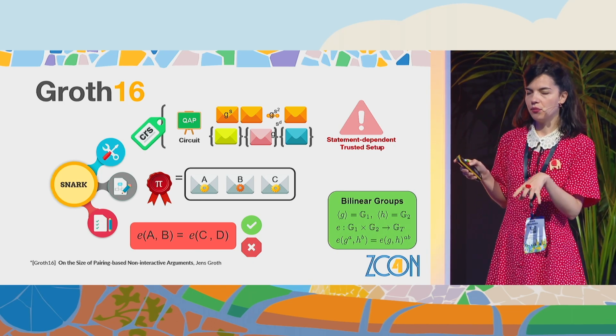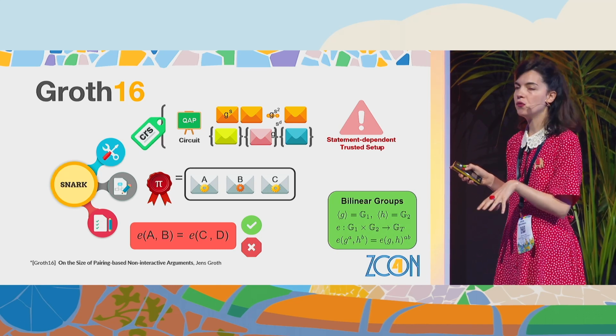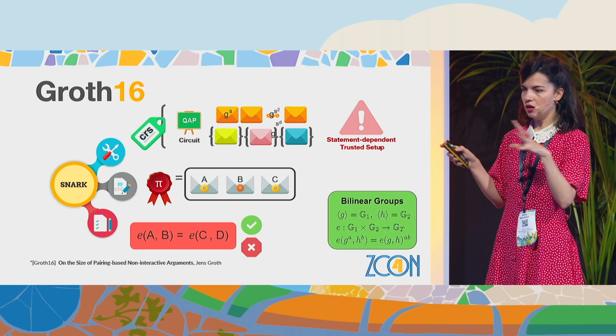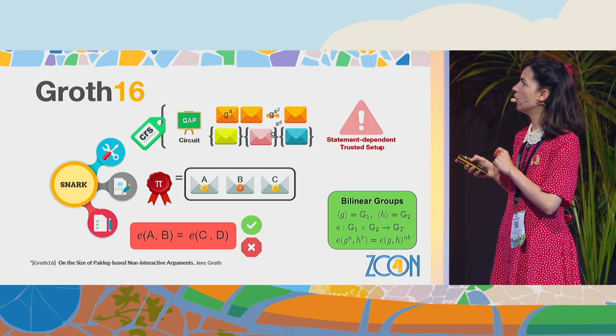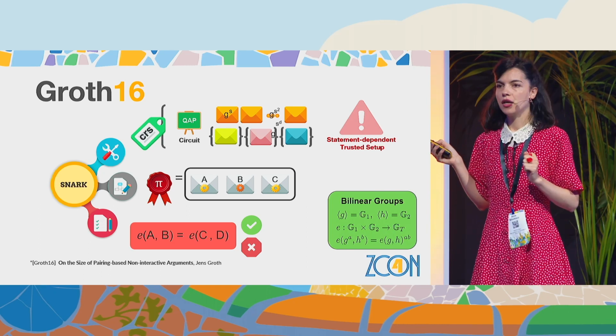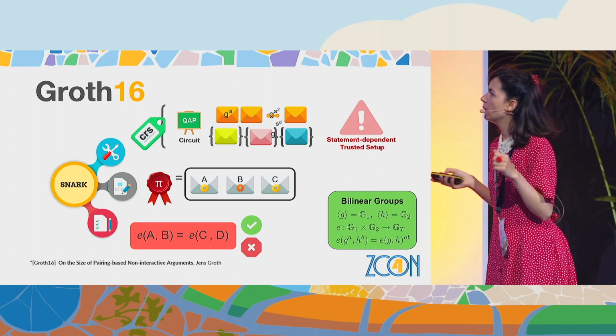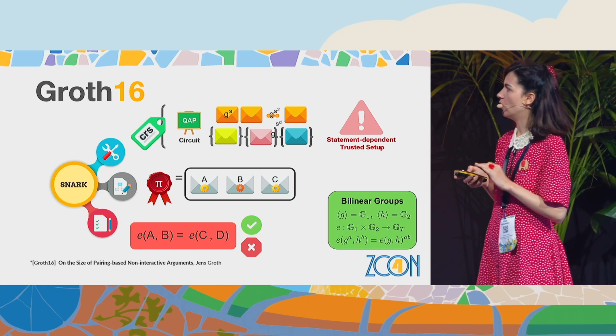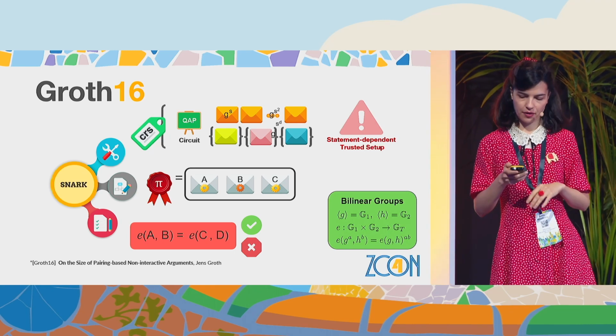The trusted setup depends on the computation we want to prove, so we will be specific to this encoding that I was talking about. And then the proof is constant size, only 3 group elements, and the verification is independent of the statement, of the witness. It's just one pairing.